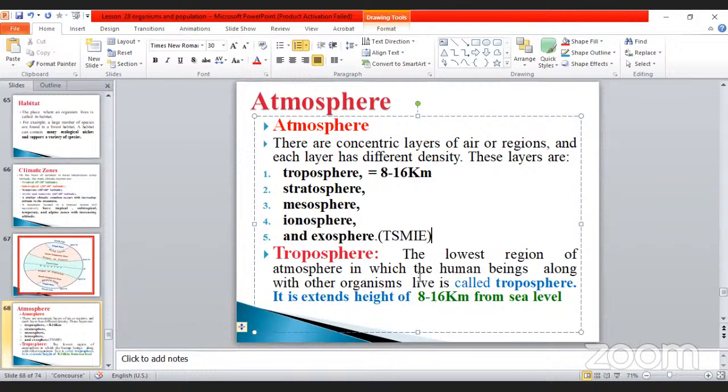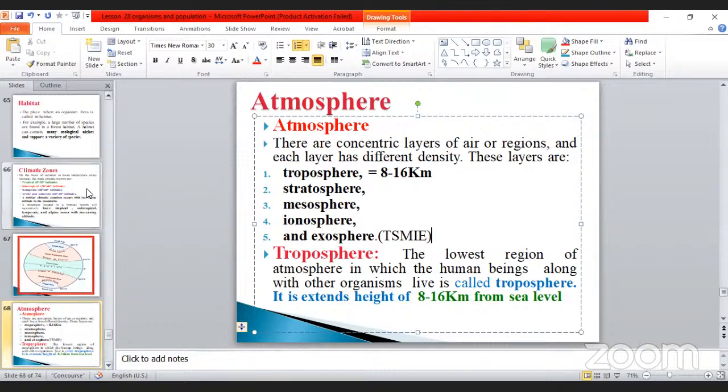Here you must note two things, which are very, very important. One is how many kilometers. Another is which layer is below this layer and which is above it. You have to note it down. The troposphere starts from the ground itself, isn't it? From 8 to 16 kilometers from the sea level, it's called the troposphere. The first one.